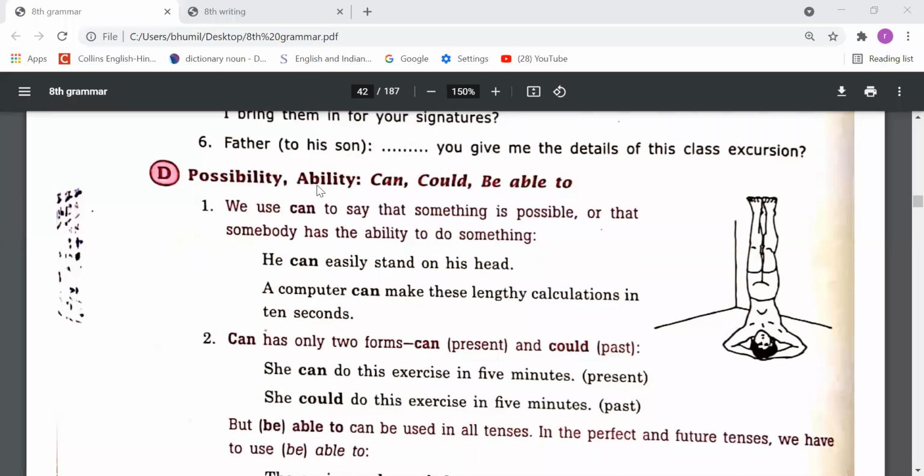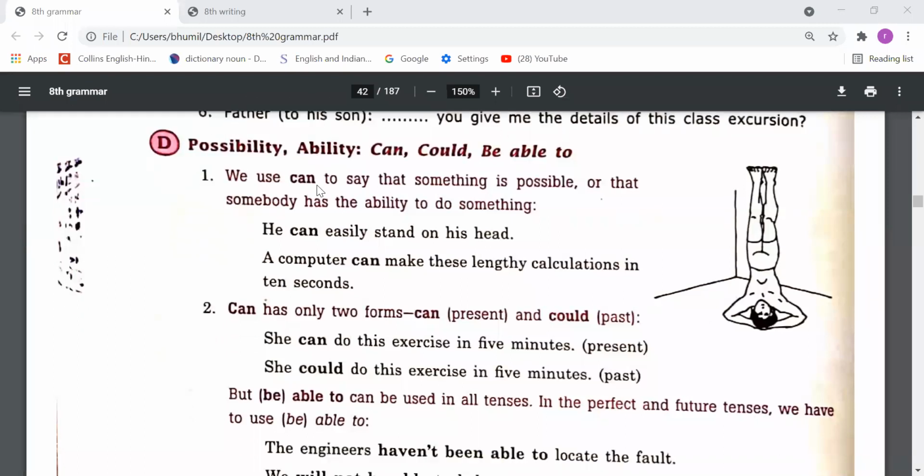I can run very fast. But if you talk about the past ability, मैं बहुत तेज दौड़ सकता था, in this sentence you are expressing your past ability. So you can say that I could run very fast. But when you express your future ability, means in future you will be able to do something, then you have to use will be able to. Like मैं future में बहुत तेज दौड़ सकूंगा. I will be able to run very fast in the future. So with can, could, and be able to, we express the ability.